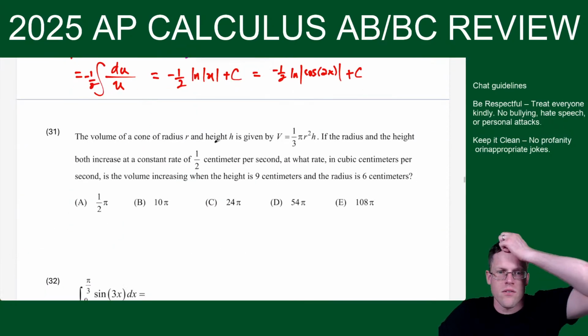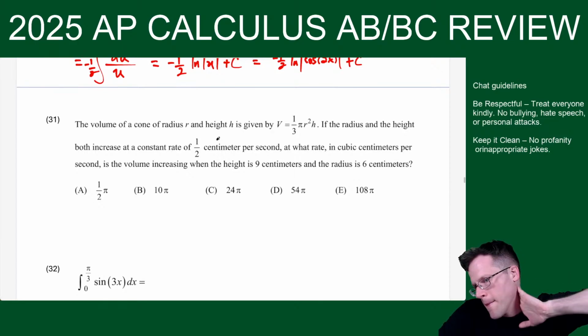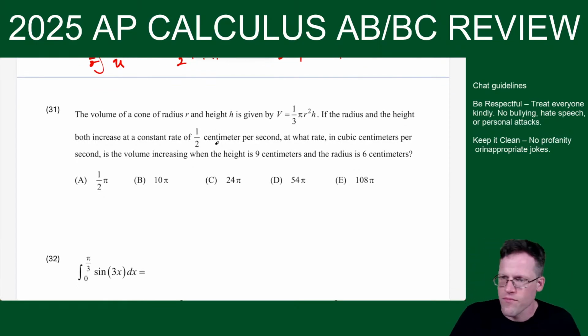Related rates. Ooh. All right. So this one, yeah, related rates sometimes makes people sad. So here we have our volume of a cone formula, and they tell us the radius and height are increasing at a constant rate of 1/2 centimeters per second. So this stuff, maybe I'll color code it like the orange here.